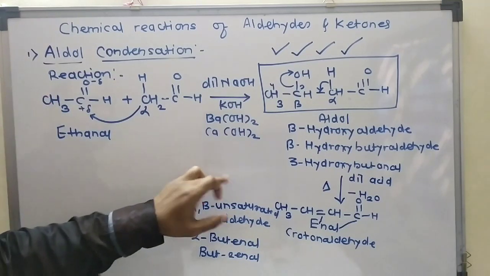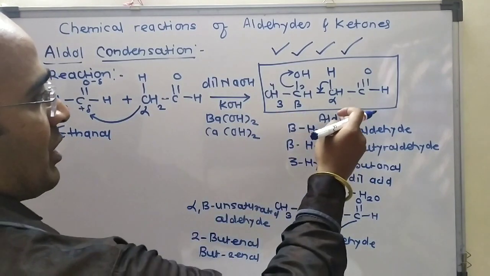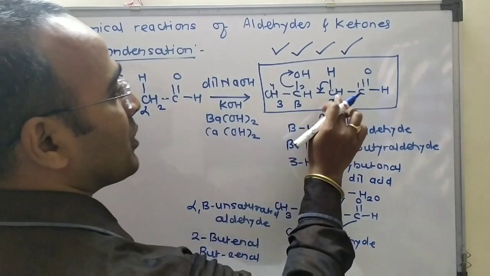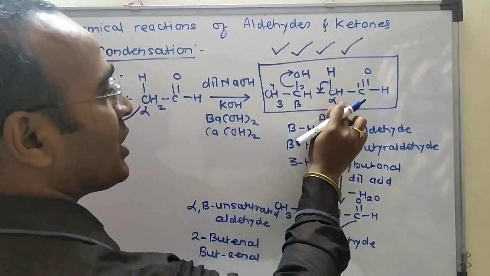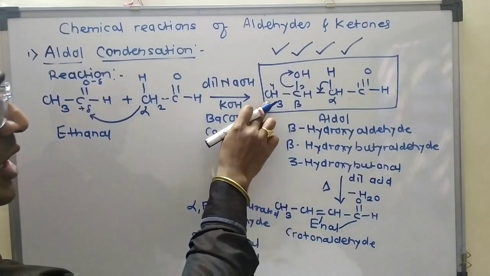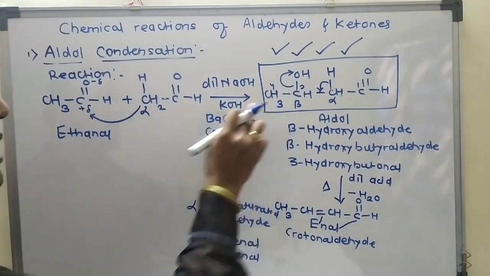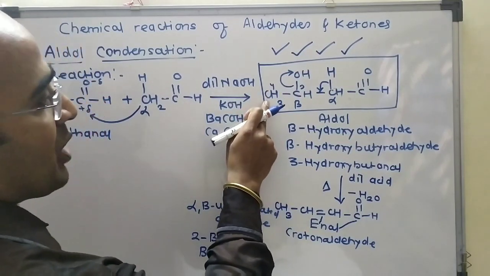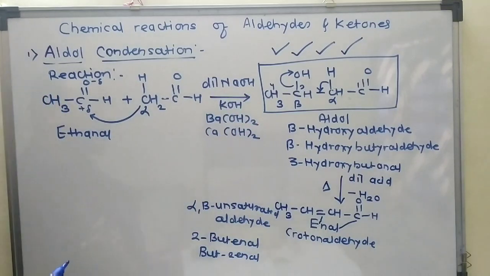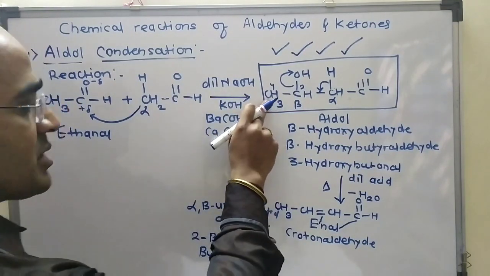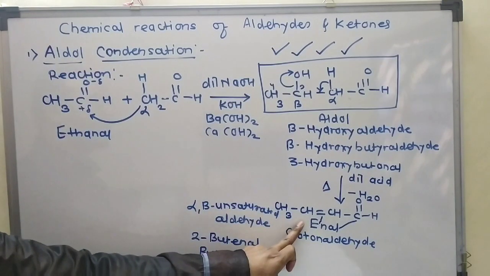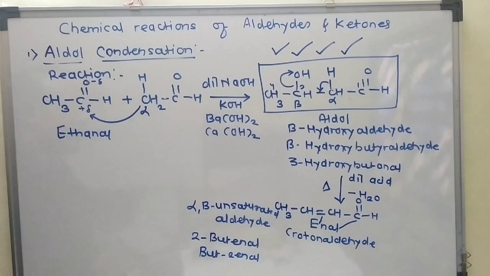One more thing I want to explain here is that when aldol is heated, it undergoes a dehydration reaction and hydrogen is removed only from this alpha carbon atom. It is not removed from this carbon atom, because on this carbon atom also there are 3 hydrogen atoms, but it is not removed from here. If it is removed from here, there is formation of a less substituted alkene, and less substituted alkenes are less stable than more substituted alkenes. So the product is this one and not the less substituted alkene. Okay, so this one is the reaction of aldol condensation.